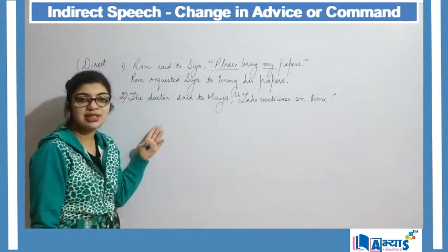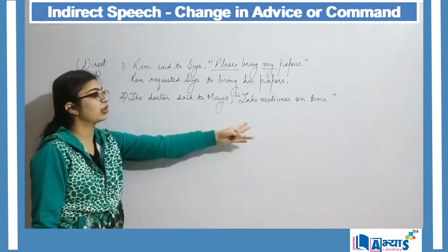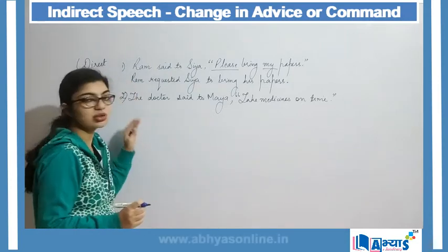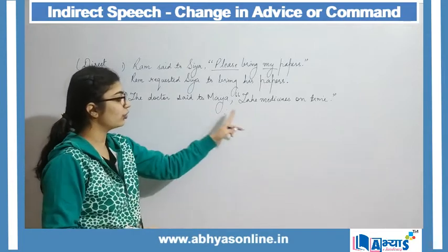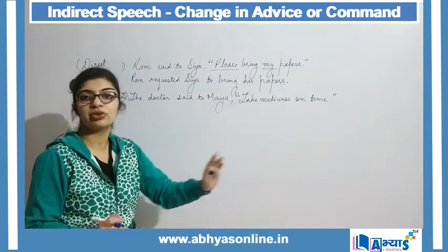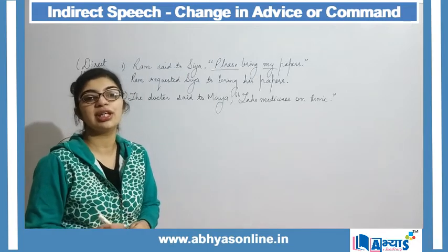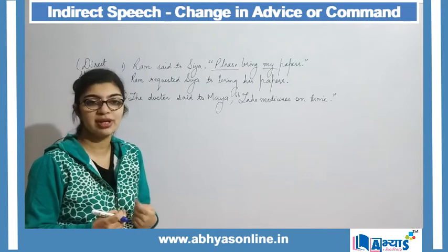This is an example of direct sentence, a direct speech. Why? Because the statement is within the inverted commas. I have to convert it into an indirect form. Here the doctor is not requesting, but the doctor is actually advising. The doctor always gives advice to his patients.